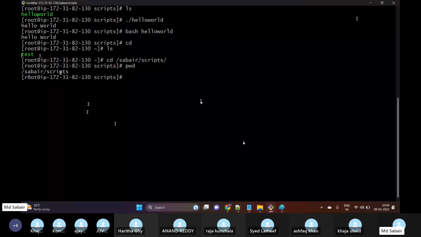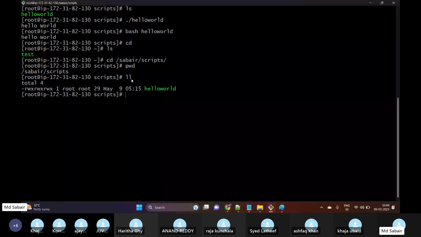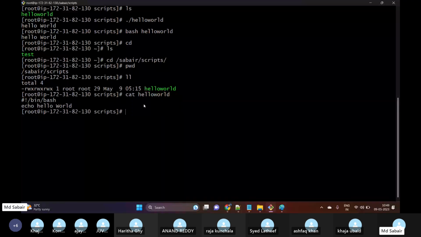And then we have: script name should identify the function. For example, just now I created a script called hello world. If I cat the script, it shows whatever the script will perform, what kind of functions it has, or what the output will be. So based upon the script's usage, try to provide the name. Otherwise, in future, after 1 month or 2 months, if you want to execute the hello world script and it has some other name, we need to cat and check all the scripts to see the output. So make sure to give proper naming conventions.